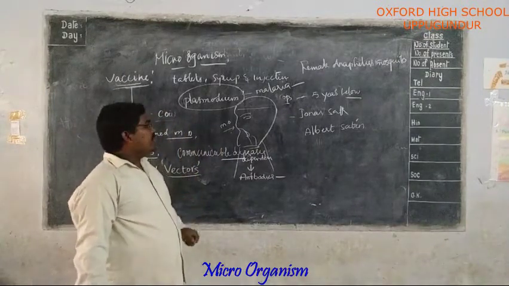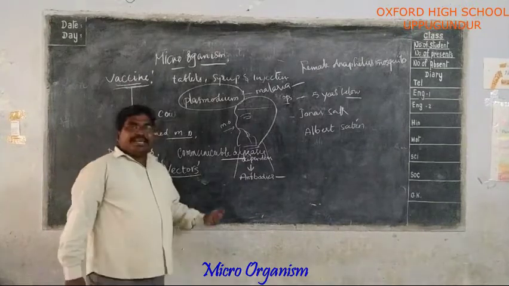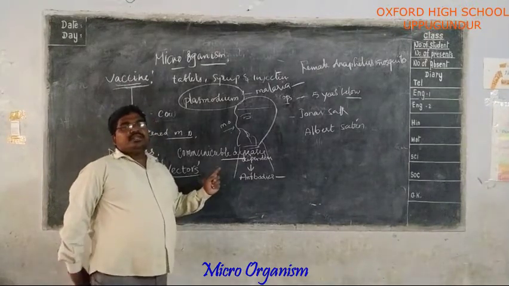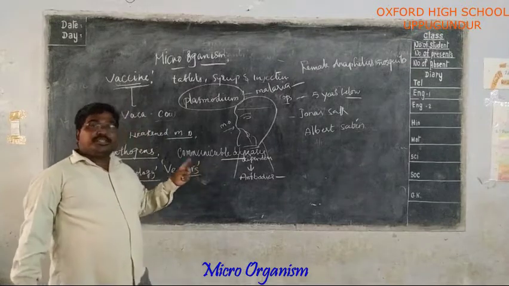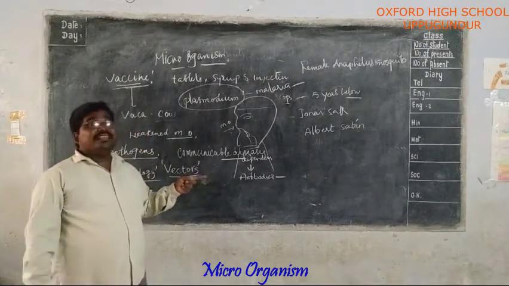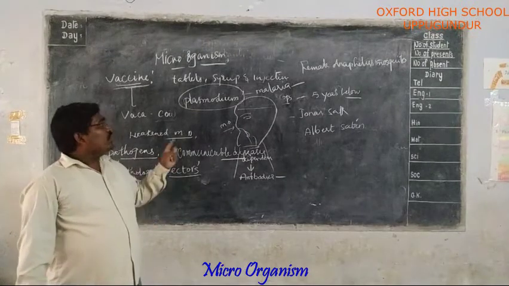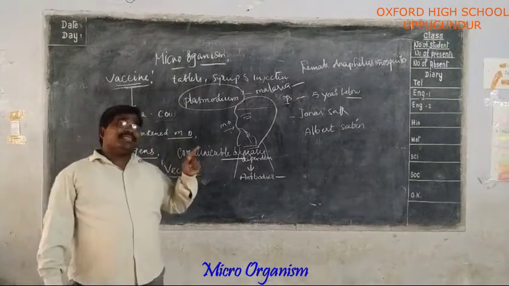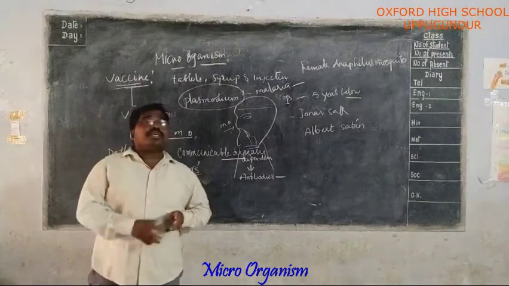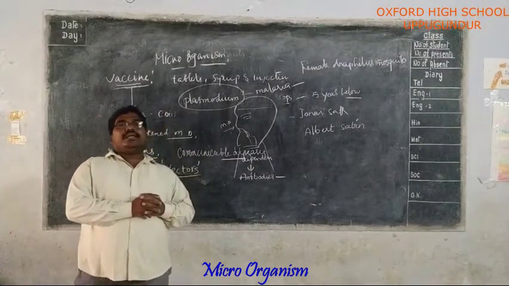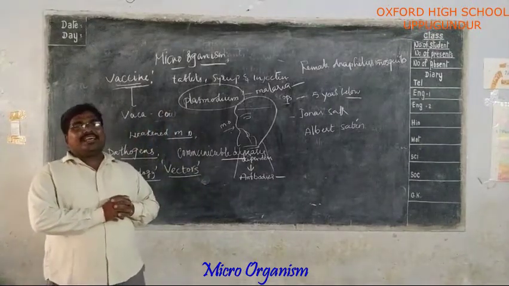You understand that? Malaria is not a simple disease. It is a severe fever. Sometimes it takes life. So we have all heard, or we can see, that mosquitoes breed in stagnant water, especially in the rainy season.